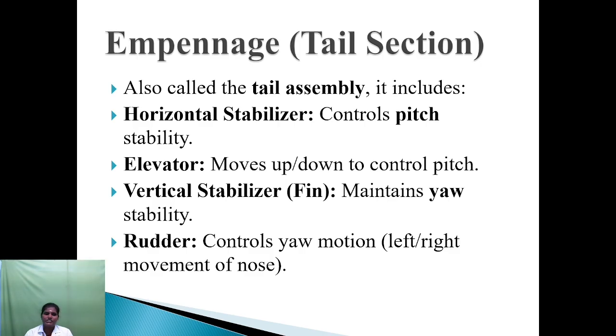Next topic, tail section. It is called the tail assembly. It includes a horizontal stabilizer and vertical stabilizer. The horizontal stabilizer controls pitch stability. The elevator moves up and down to control pitch. The vertical stabilizer maintains yaw stability. The rudder controls yaw motion, the left or right movement of the nose.